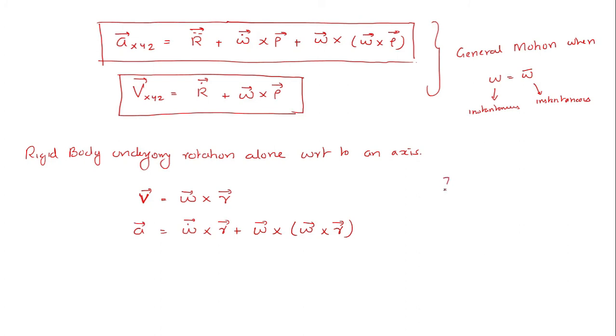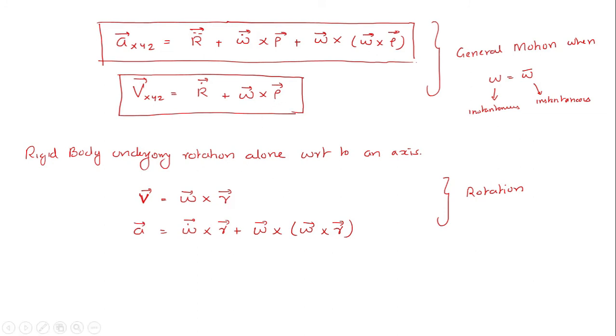So this is in the case of rotation. The only extra terms that have come here are r dot vector and r double dot vector, and here instead of the r vector it is the rho vector.